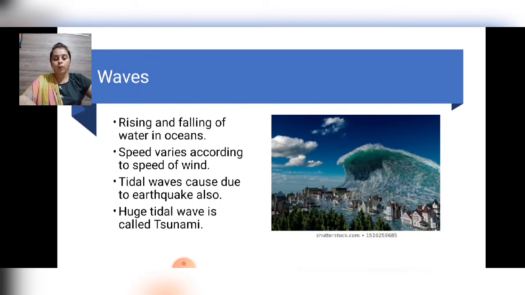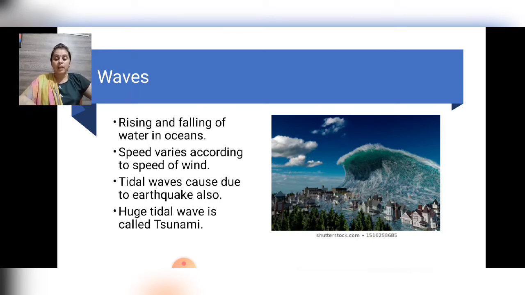An earthquake, a volcanic eruption or underwater landslides can shift large amounts of ocean water. As a result, huge tidal waves called tsunamis, that may be as high as 15 meters, are formed. The largest tsunami ever measured was 150 meters high. So the largest tsunami recorded.